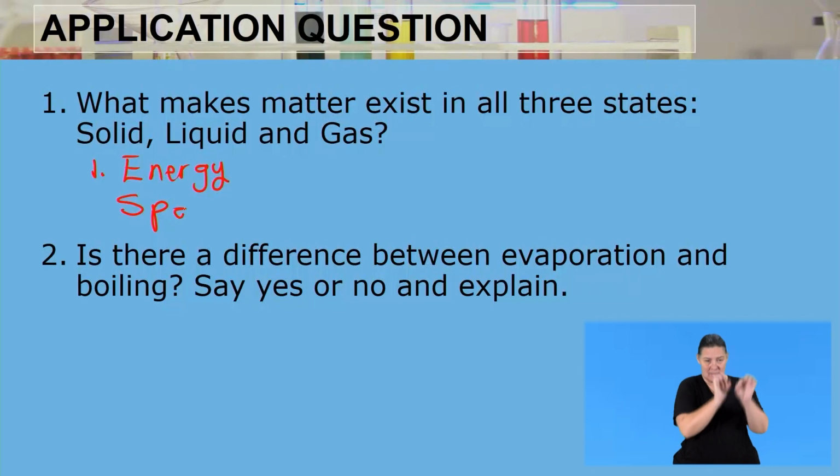We can also say the spaces between the particles. The spaces between the particles determine whether the substance can be a solid, a liquid, or a gas. As we know, each one of those states of matter has different spaces between the particles, and also different energies of those particles. Even though all of them are always in constant motion, that motion is different from one state to the next state.